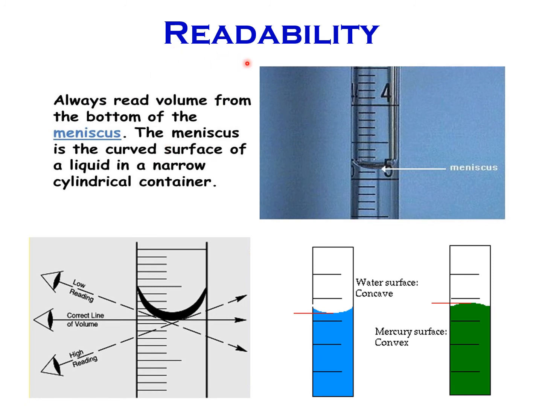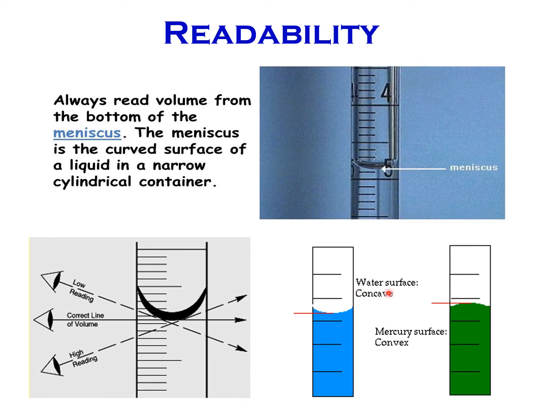You can take this example for readability. Always read volume from the bottom of the meniscus. The meniscus is the curved surface of a liquid in a narrow cylindrical container. So this is called exact reading. Here is the correct line of volume. This is the low reading. This is the high reading.